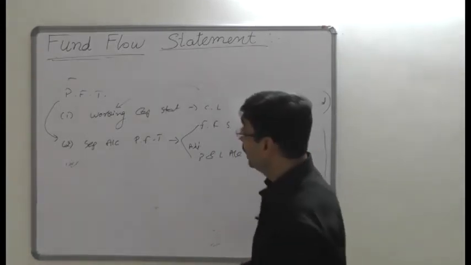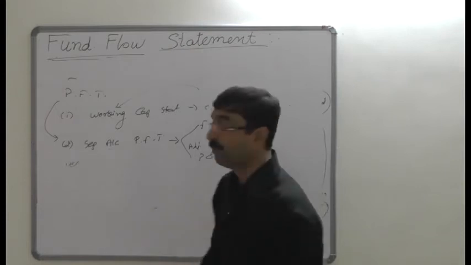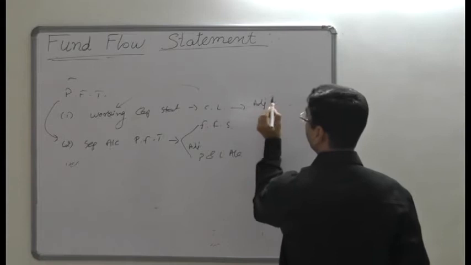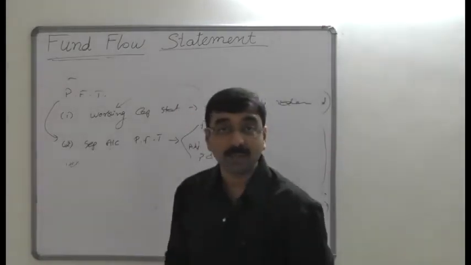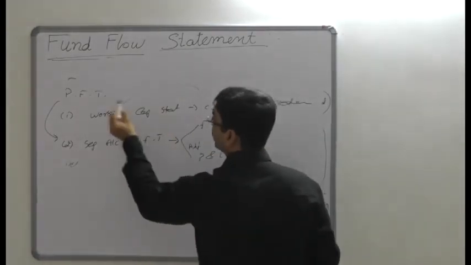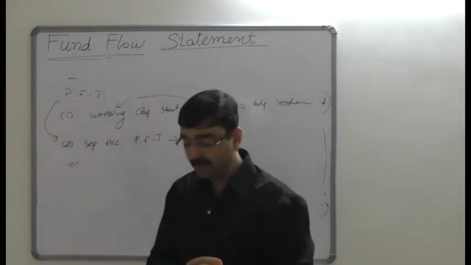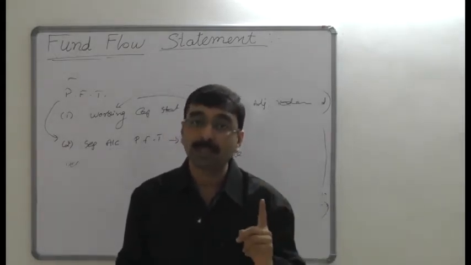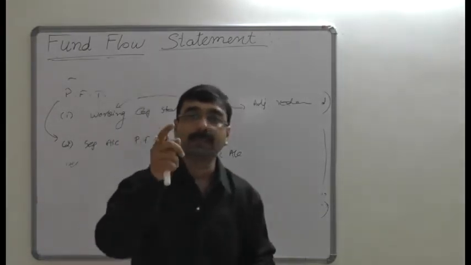Now there are certain principles and main features I'll tell you. In case there are no adjustments regarding provision for taxation in the current year, then you treat provision for taxation as a current liability and write it down in the working capital statement. It means if there are no changes during the year regarding the provision for taxation, consider it as a current liability and write it down in the working capital statement.